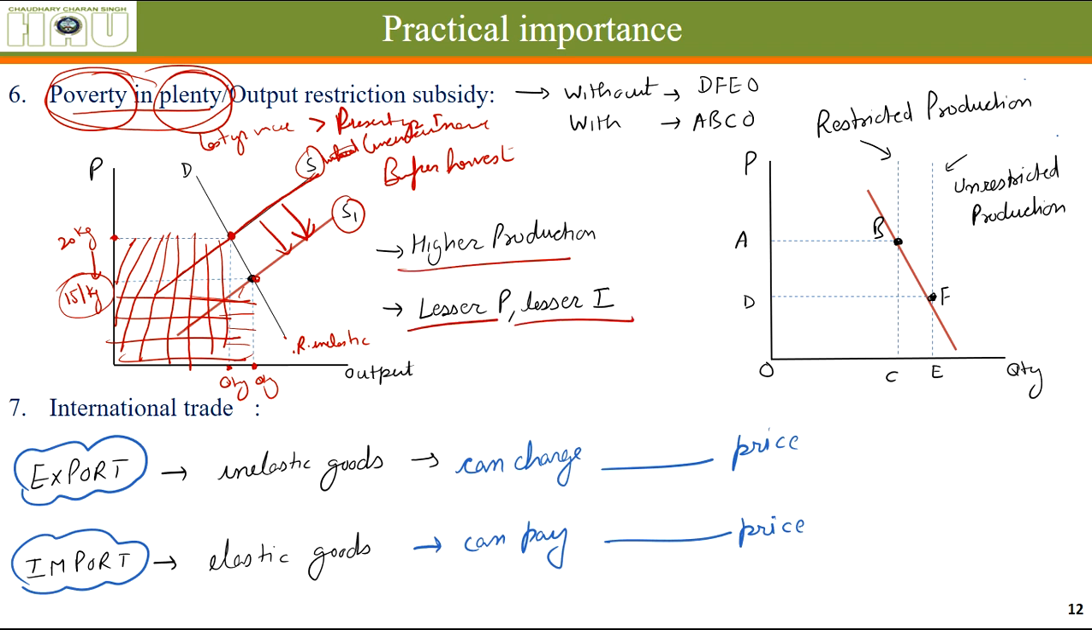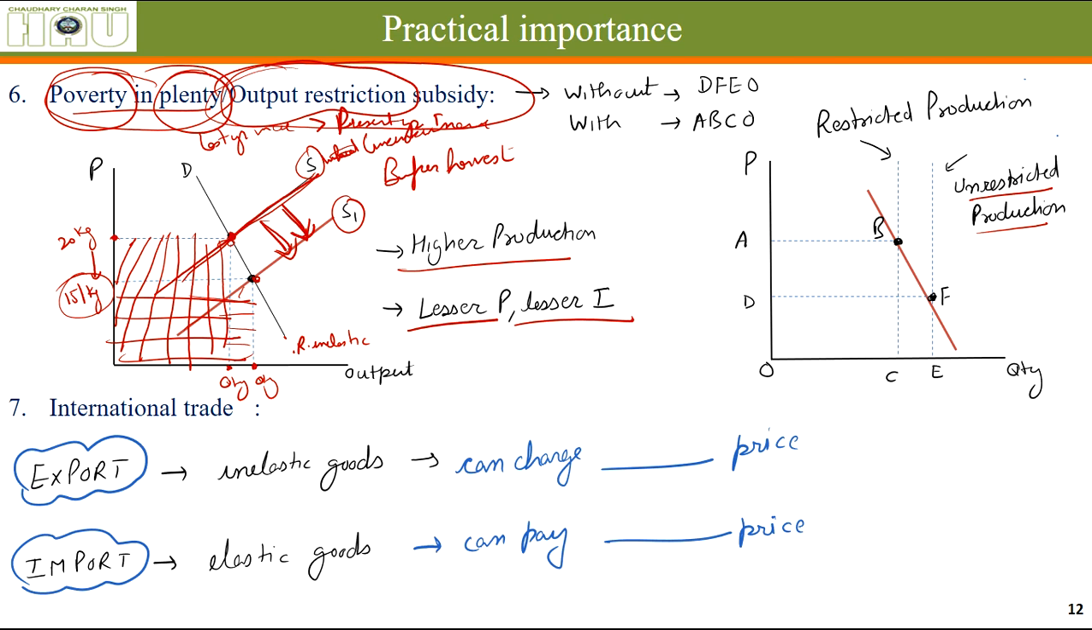This is what I wanted to say. That's why some developed countries have restricted the supply. They provide incentives, subsidies to the farmer to stop this increase in supply. They fix the supply, so prices remain high and the income of the farmers remains higher. So let's see, this is unrestricted production.